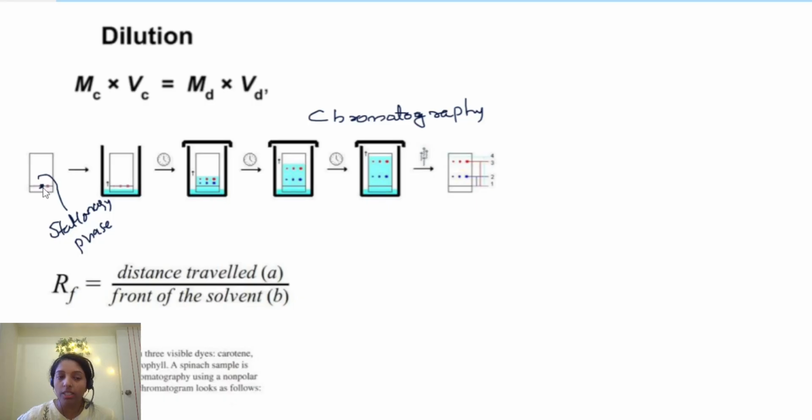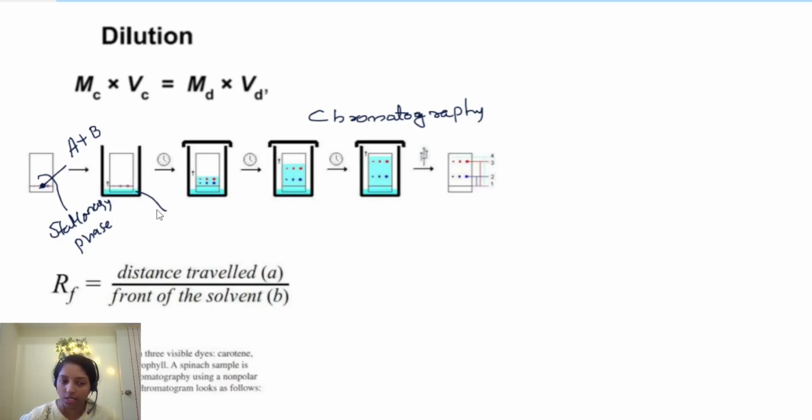So the sample is what? It's a mixture of substances. So what is our purpose? We need to separate this A and B, right? Suppose you are adding some A and B here. Our purpose is to separate them. So this stationary phase coated glass slide with the sample, a drop of sample only, you dropped into a solvent. Here the second thing, as I told you, in chromatography two things are there.